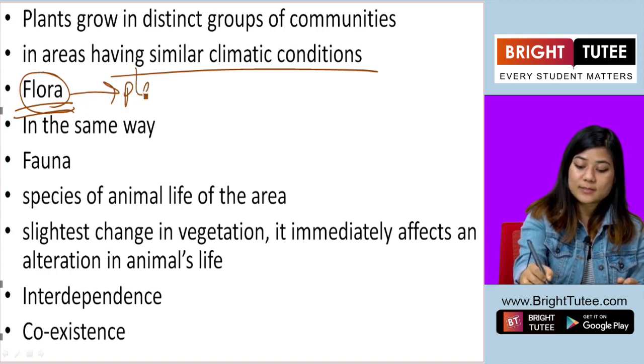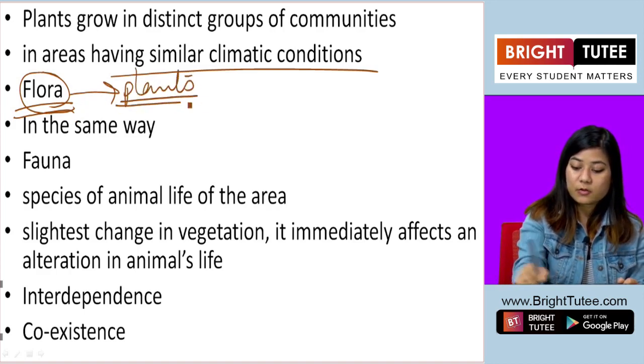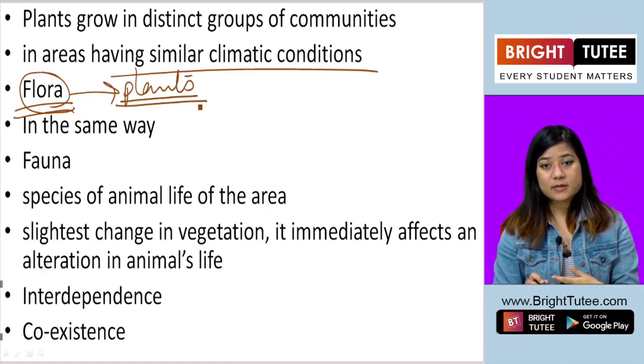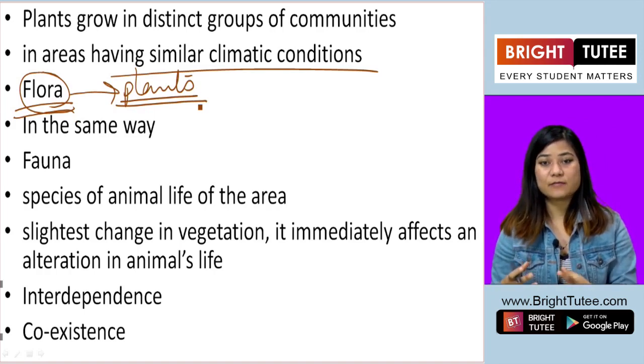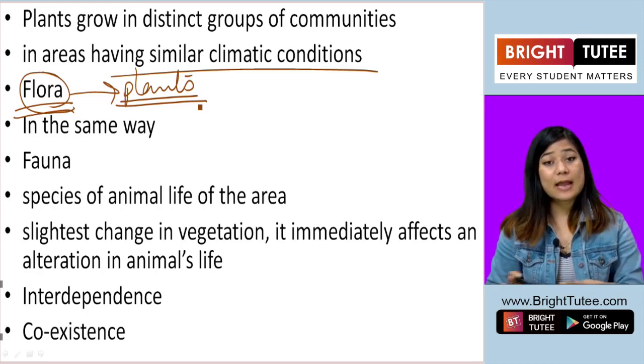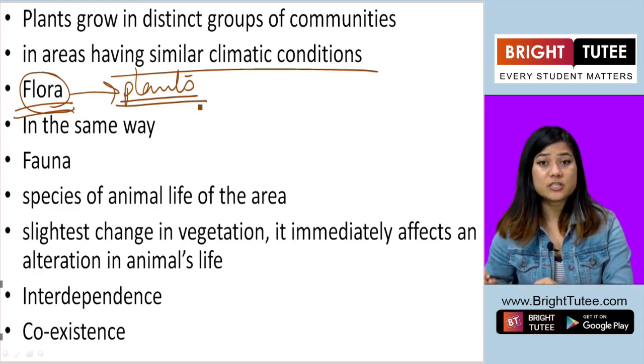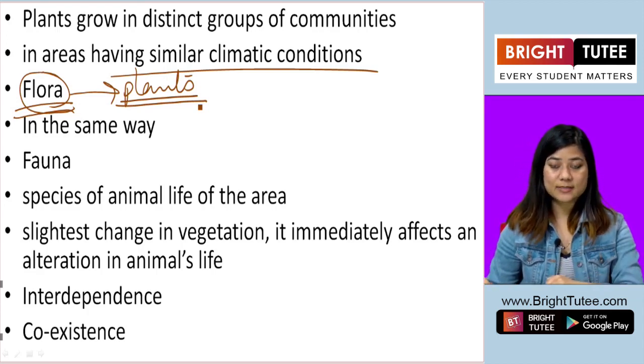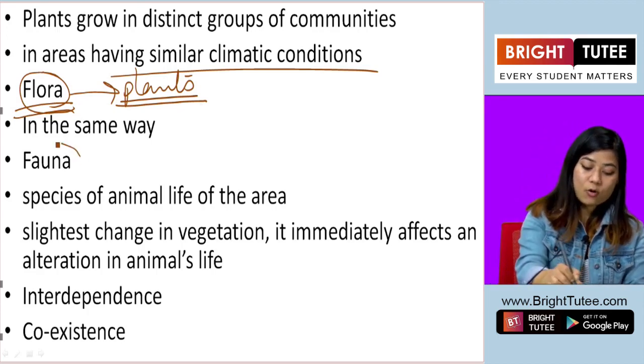Flora for plants. And in a similar manner, animals also thrive in areas depending on how similar the climatic condition of that region is, just like the plants. So the animals are called fauna.